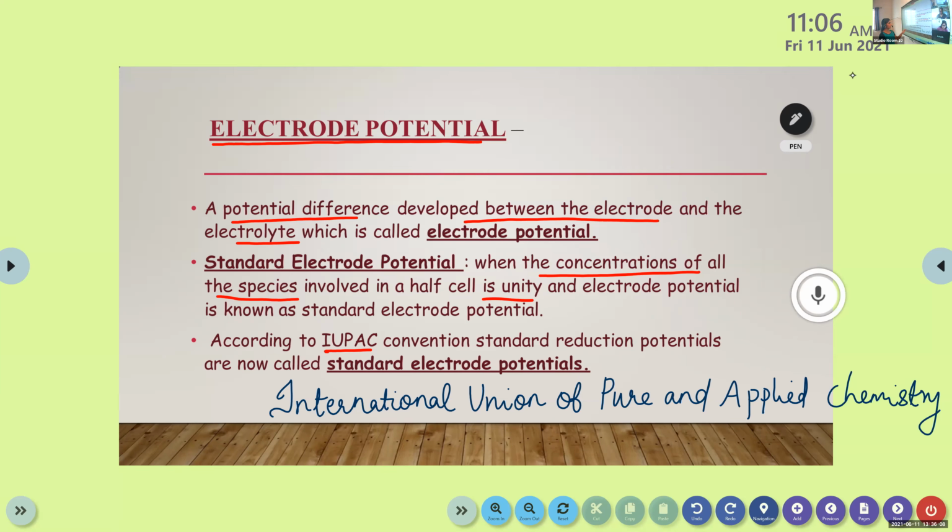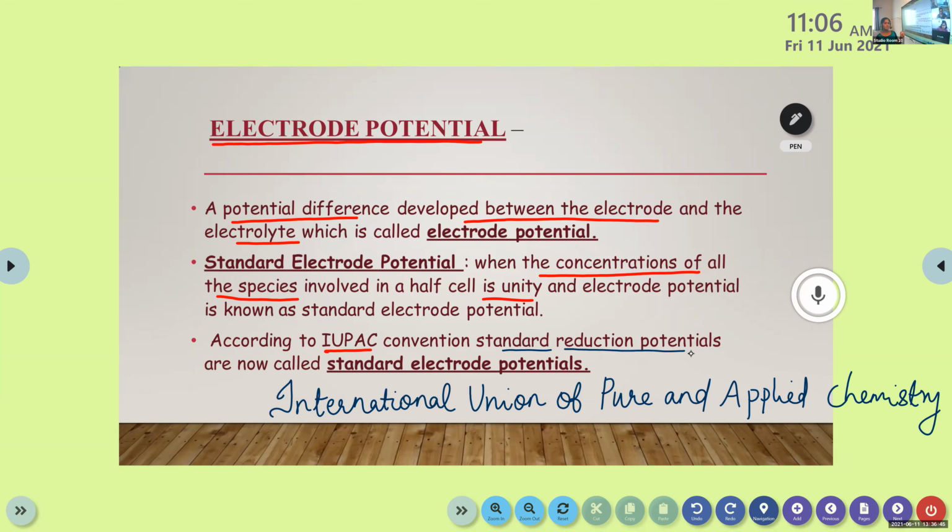So according to IUPAC, the International Union of Pure and Applied Chemistry, the term standard reduction potential that we used earlier is now called standard electrode potential. According to IUPAC convention, standard reduction potentials are now called standard electrode potentials. Then we can see a list of the standard reduction potentials of all elements through the electrochemical series in the next section.